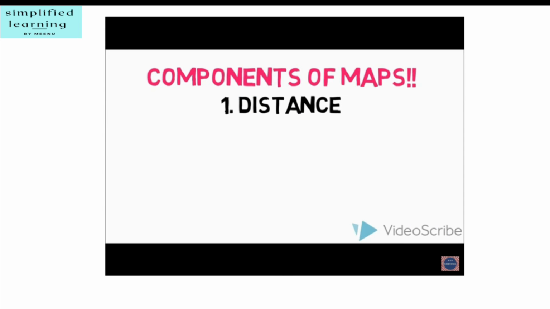Distance. As we cannot show the actual distance on Earth between 2 places, we use a scale for this purpose. Scale is the ratio between the actual distance on the ground and the distance shown on the map. For example, the distance between place X and place Y is 10 kilometers. If you show this 10 kilometers distance by 2 centimeters on a map, it means 1 centimeter on the map will show 5 kilometers on the ground. The scale of your drawing will be 1 centimeter equals 5 kilometers. Thus, scale is very important in any map. If you know the scale, you will be able to calculate the distance between any 2 places on a map.